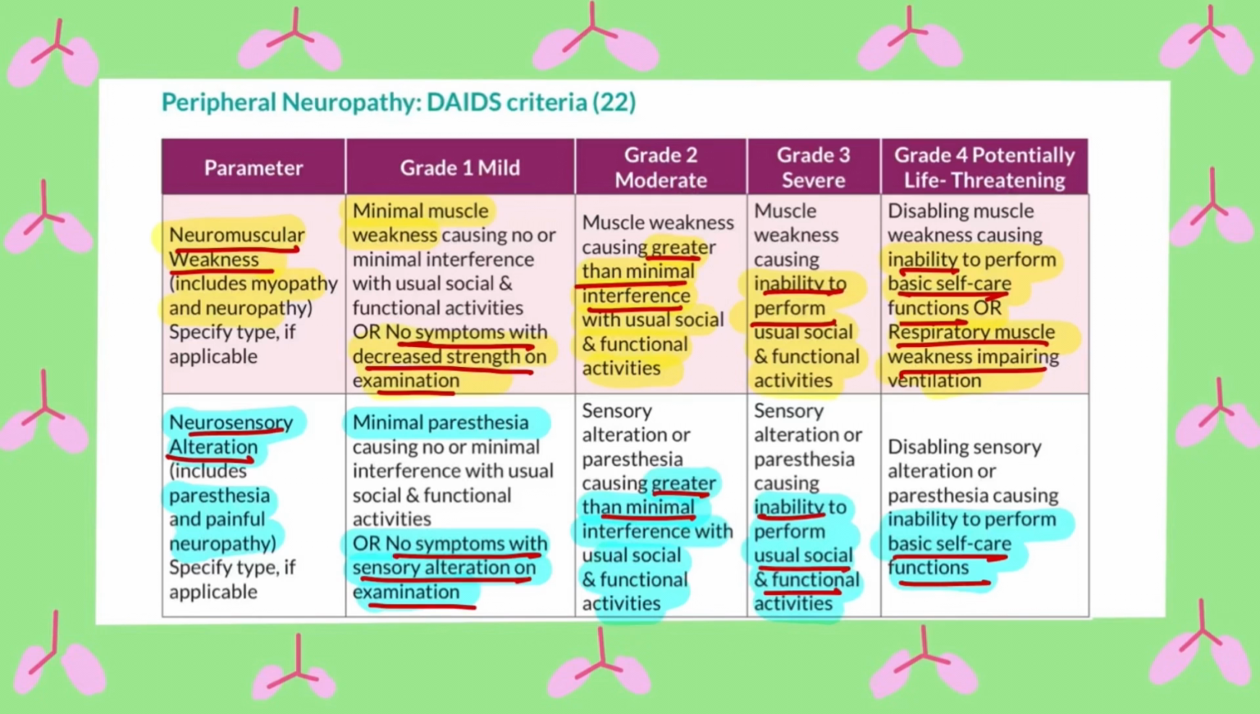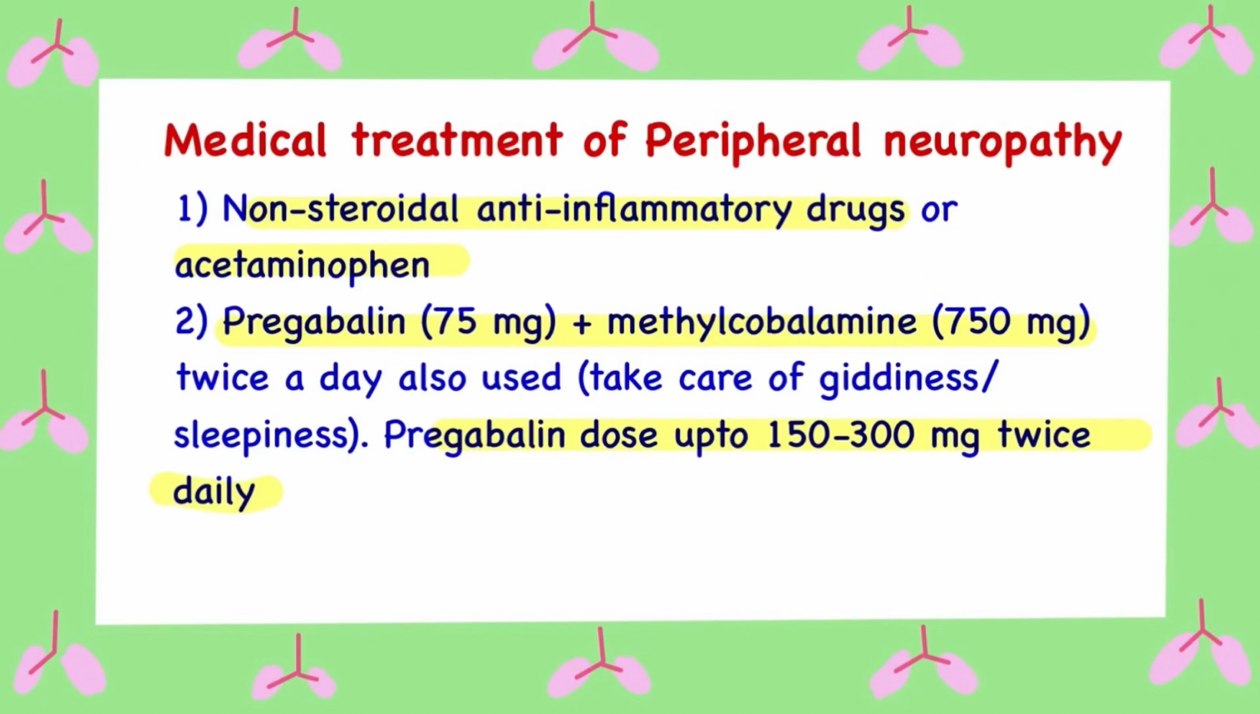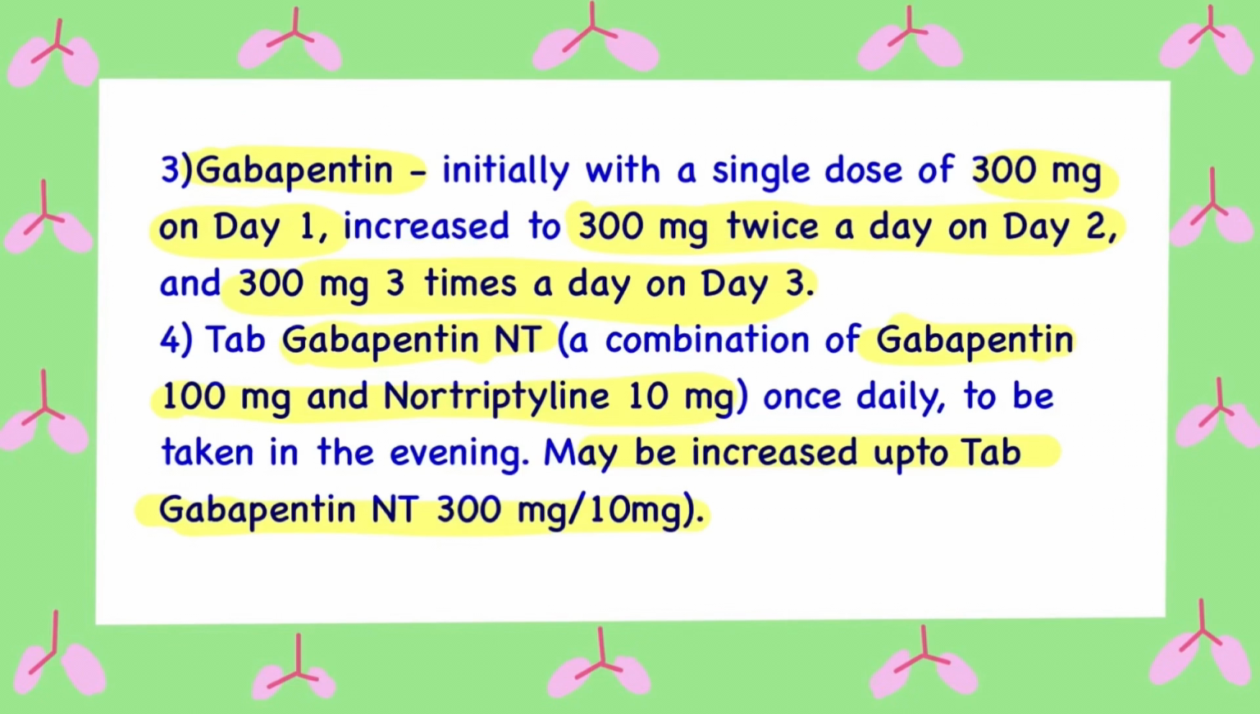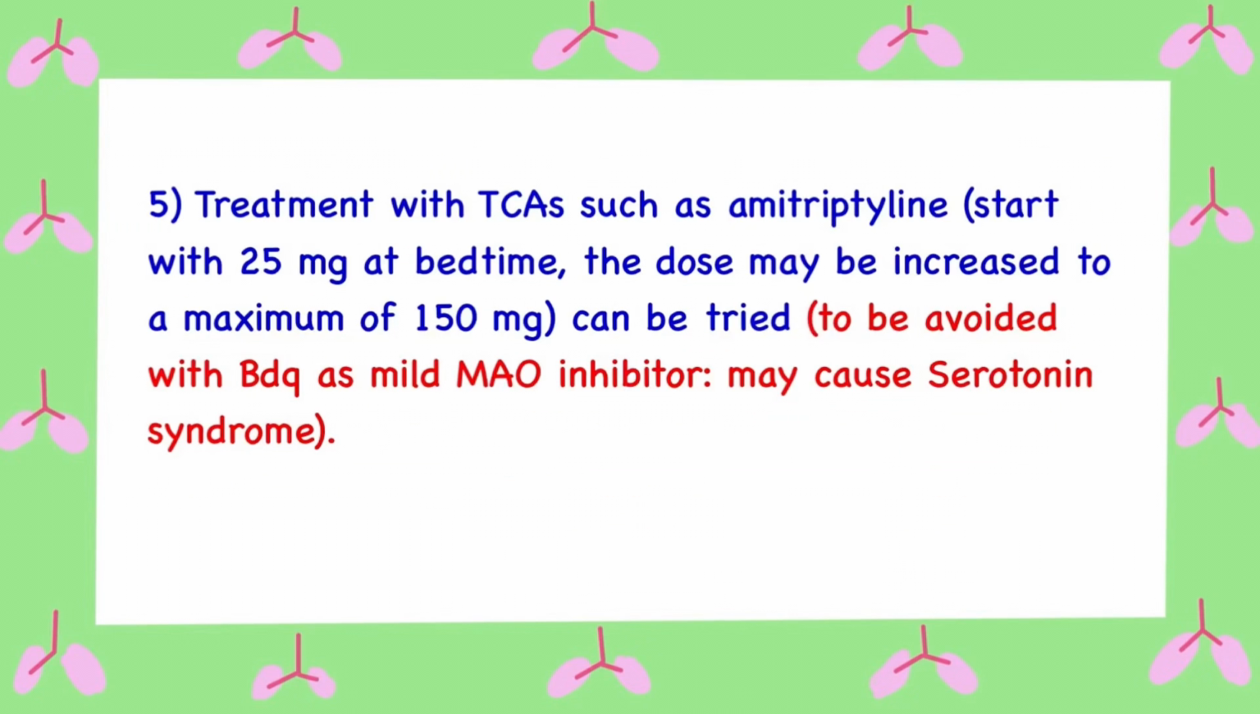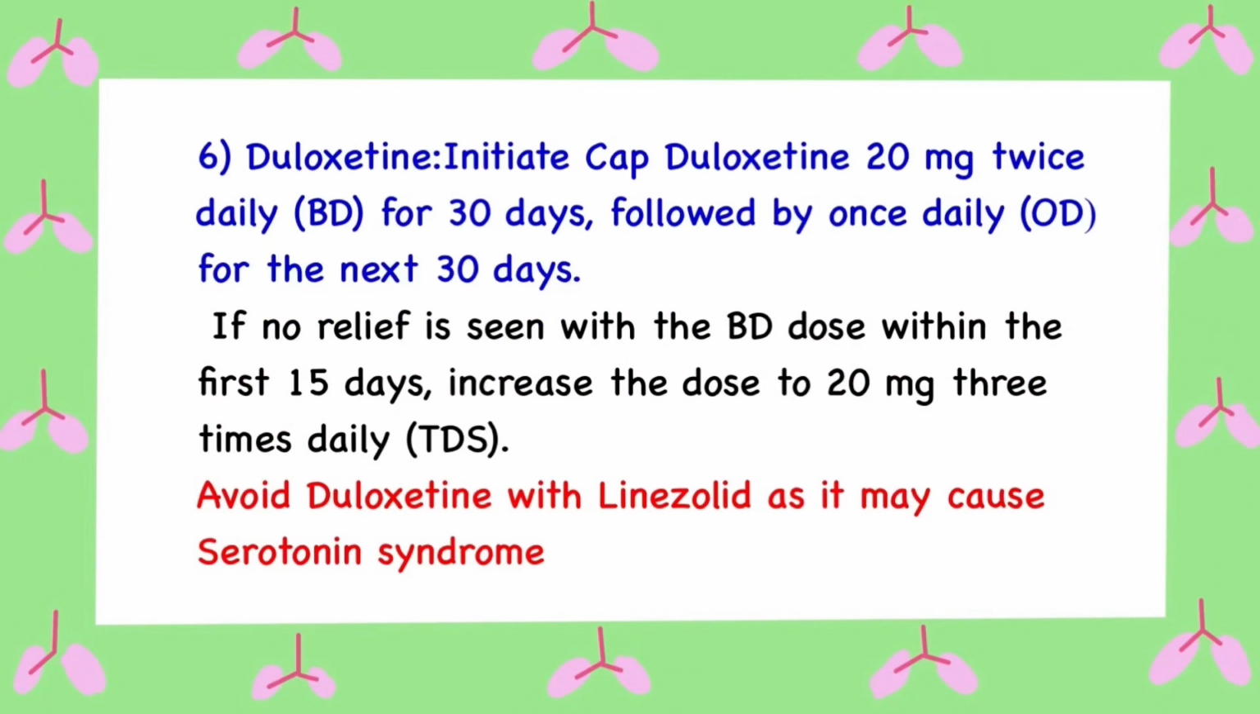day-to-day activities. Medical treatment includes NSAIDs, PCM, pregabalin and methylcobalamin supplements. Gabapentin or gabapentin NT can also be tried. Treatment with tricyclic antidepressants needs to be closely monitored for risk of development of serotonin syndrome due to interaction with bedaquiline, which is a mild monoamine oxidase inhibitor. Avoid duloxetine with linezolid as it may cause serotonin syndrome.